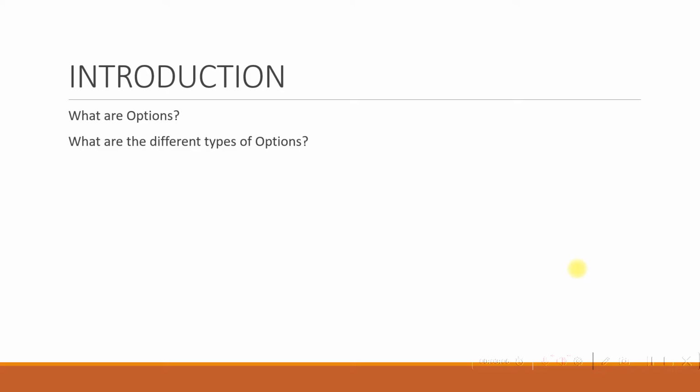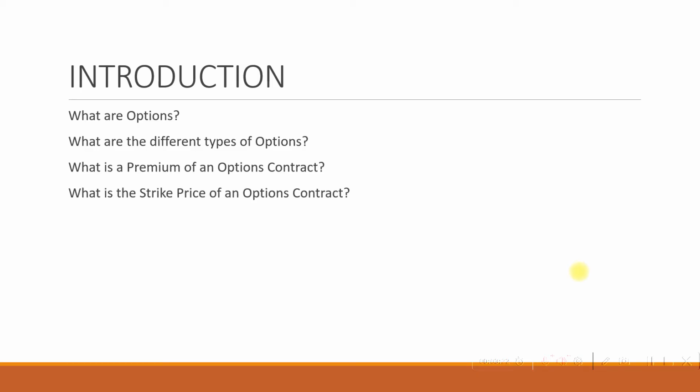Now, let us see what is the premium of an options contract. The buyer of the options contract should pay a premium to obtain a right to buy or sell the underlying security. So that is premium. And what is strike price? Strike price is a predetermined price at the time of buying or writing of an option. It's called the strike price. So that is basically what an options contract is.